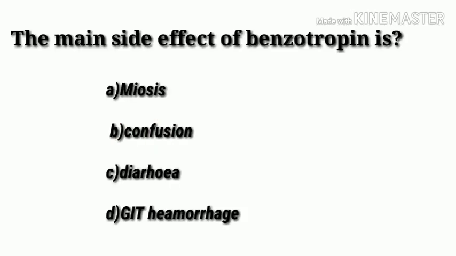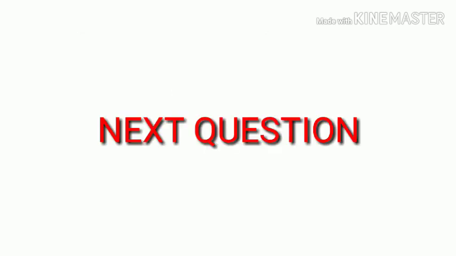The main side effect of benztropine is option A, miosis; option B, confusion; option C, diarrhea; option D, GIT hemorrhage. Answer is option B, confusion. Confusion is the main side effect of benztropine. Miosis, diarrhea, GIT hemorrhage are not the side effects of benztropine. Instead of that, there will be severe mouth dryness, loss of appetite, severe constipation. These are the side effects of benztropine.